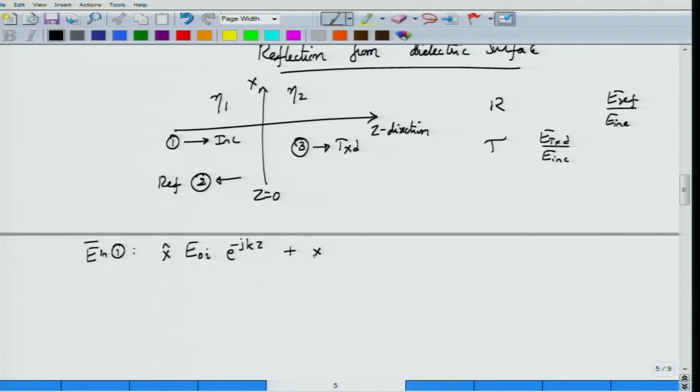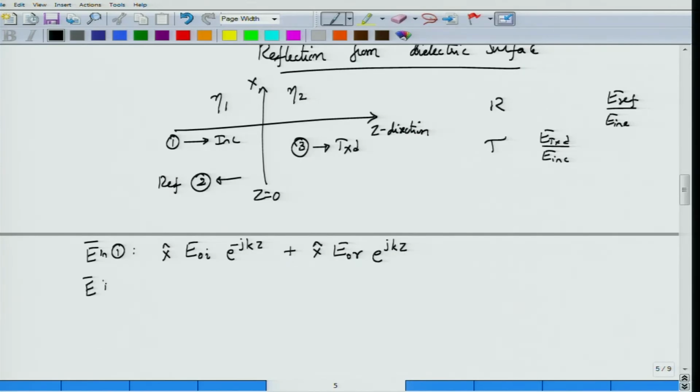The reflected field will also be polarized along x. It cannot have a different polarization, and this is a fact that you will have to confirm yourself. And then the amplitude would be some EOR. At this point I do not know what is the relationship between EOR and EOI. So I am going to write this as EOR, but the wave is propagating along minus z direction, therefore I can write this as e power jkz.